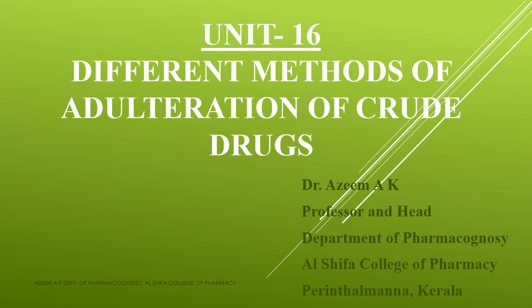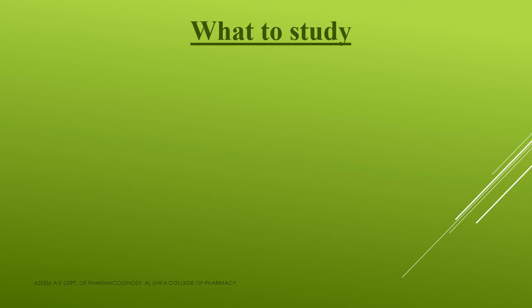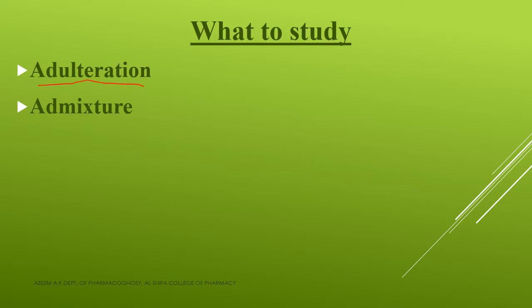So before going to the topic, first you have to understand what are the things that you are going to study under this topic. First one is about adulteration. Here you will be studying what you mean by adulteration and the different types of adulteration, some introduction regarding adulteration.